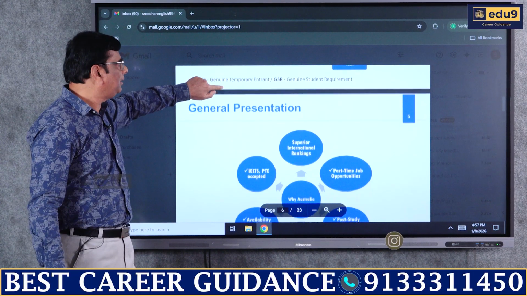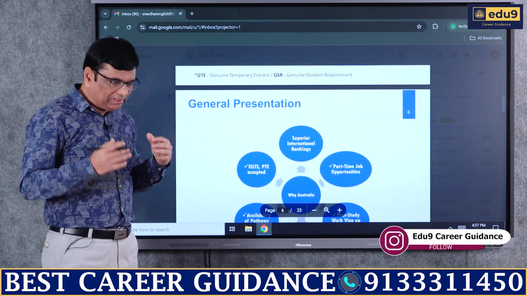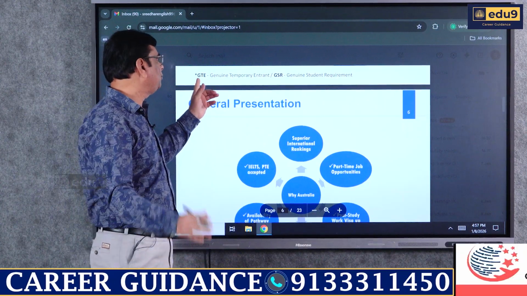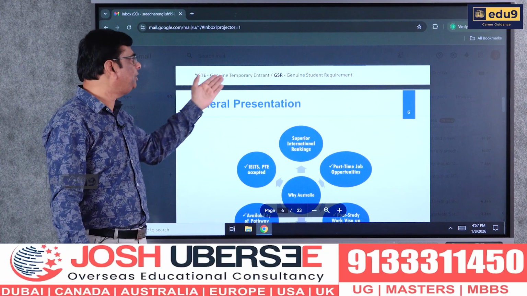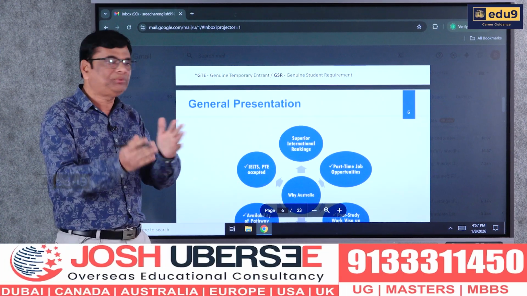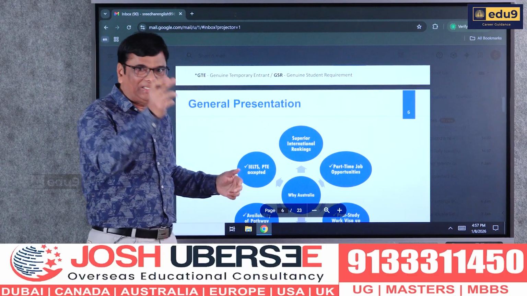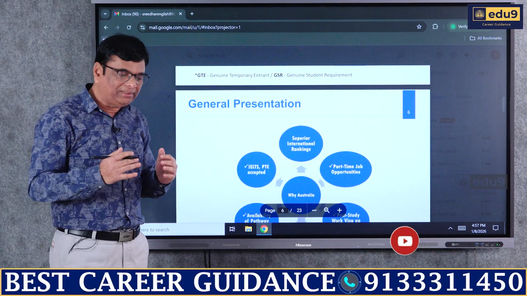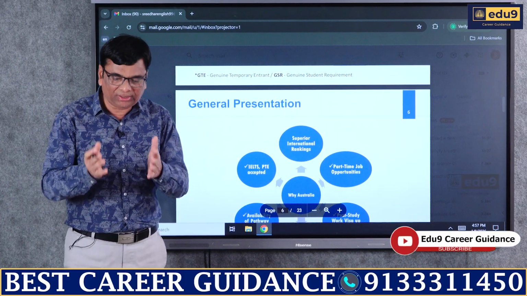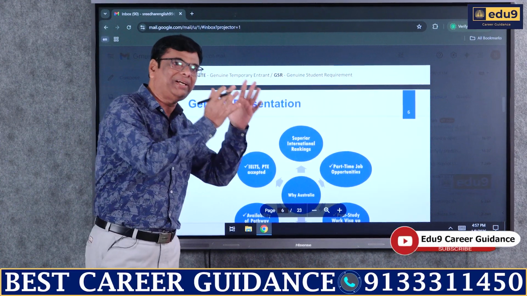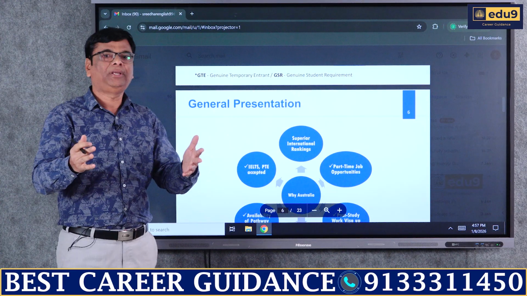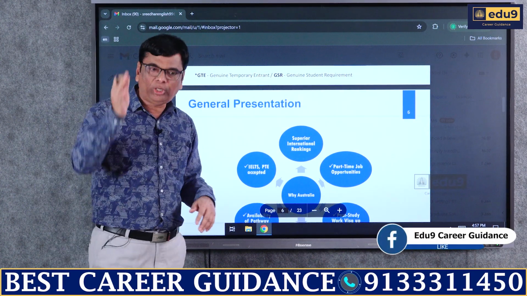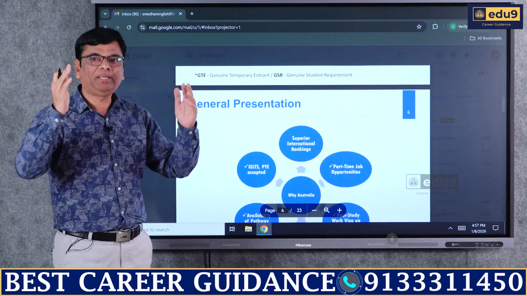As we already discussed in the previous slide, one of the major requirements, the conditions we can call it, was previously called GTE, that is Genuine Temporary Entrant, but they have now changed the terminology to Genuine Student Requirement. That shows why this particular student is going to Australia to study. You have to justify, prove and convince the university authorities. Only based on that will the admission be given.